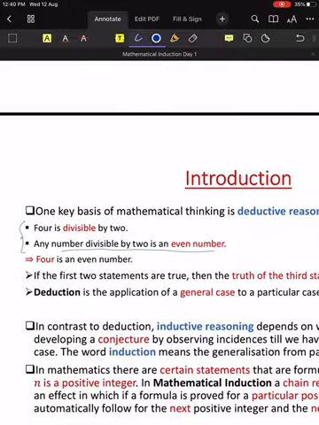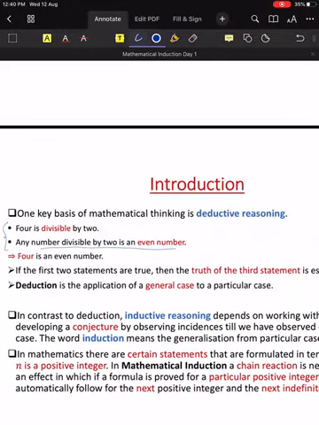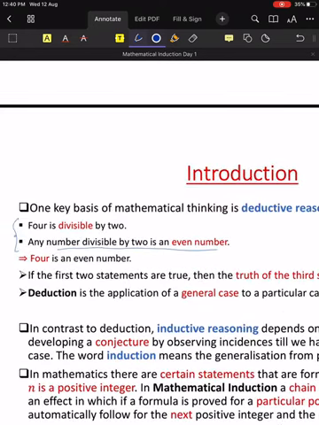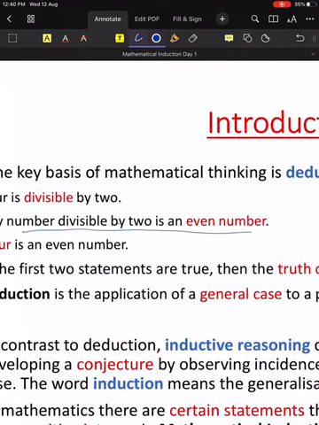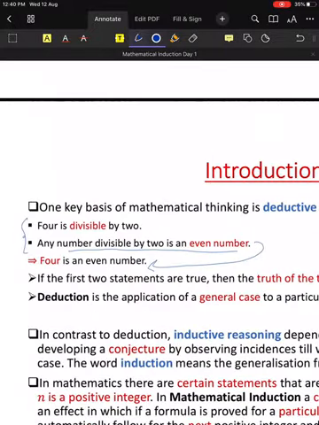Understood, everyone? Deduction is the application of a general case to a particular case. What is the general case? Any number divisible by 2 is an even number. It is general, right? Any number means the number can be anything. From the general case, I derived a particular case: 4 is an even number. Everyone clear? Yes or no?